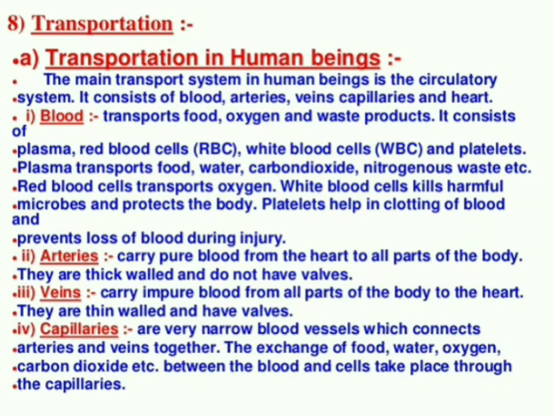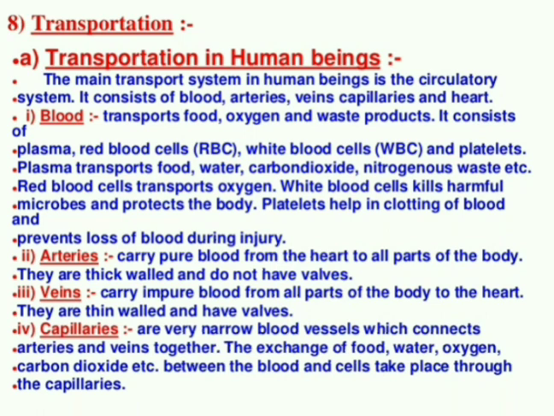And what are the other natures? Arteries pump pure blood, so their walls are much thicker, and we already studied there are no valves present in arteries. What about veins? Veins carry impure blood except the pulmonary vein, because the pulmonary vein carries pure blood. That also we will discuss later. Veins collect all the impure blood from all the parts of the body, and it comes to the veins and reaches the heart.